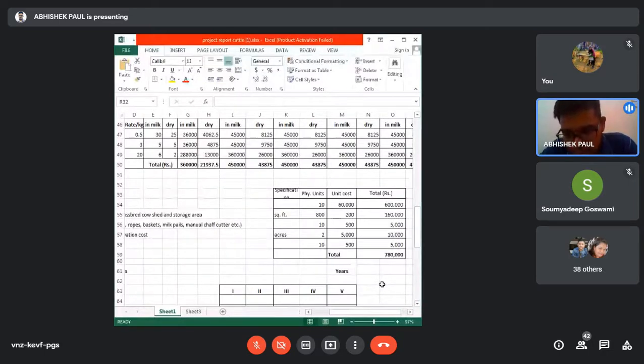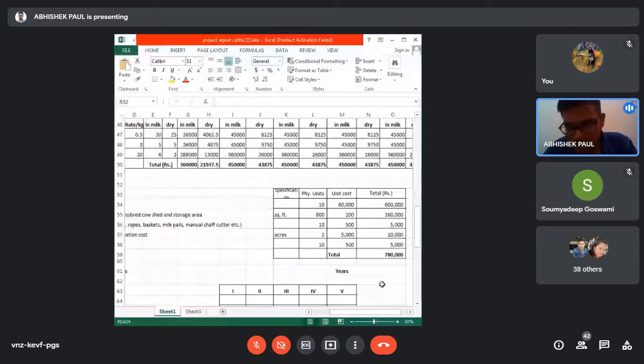But if you can imagine our farm, there is one central passage, then animals on both sides. That one is the tail to tail housing system. Central passage is there, then animals on both sides, then the manger, where you will provide the feed. After the manger, on both sides you have a feed passage, that is called the feeding alley. I will explain that in the next class. Today I do not want to make it too complicated. How to calculate the fixed cost, I will explain in the next class.